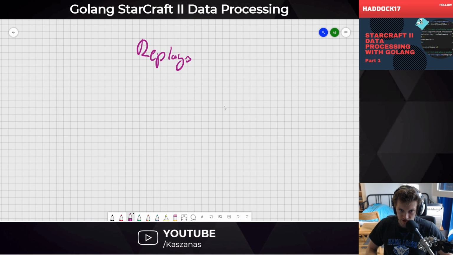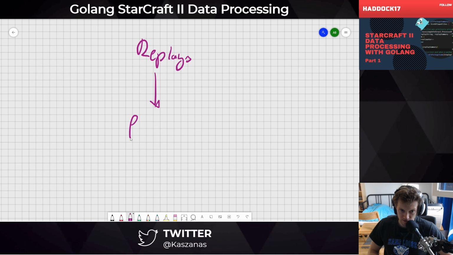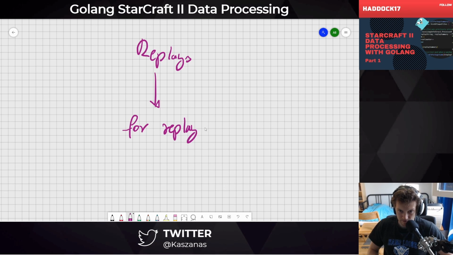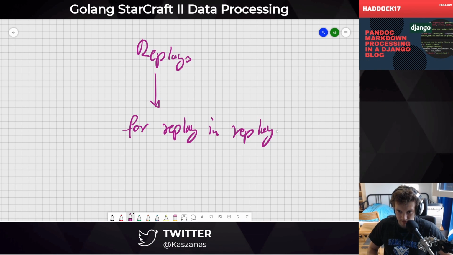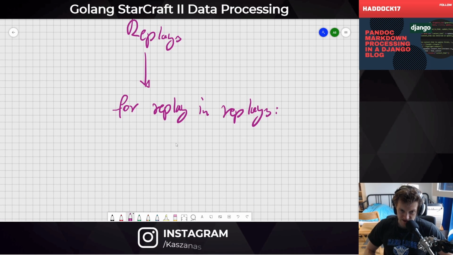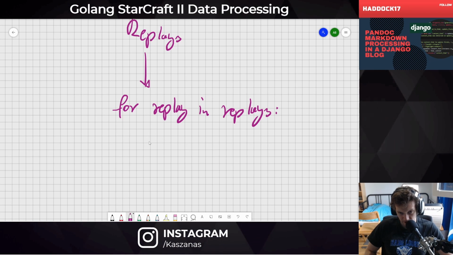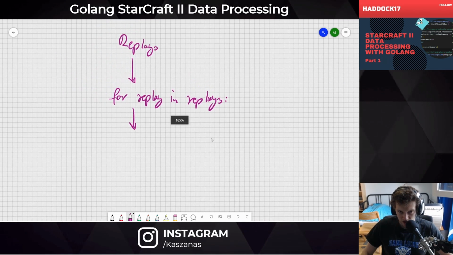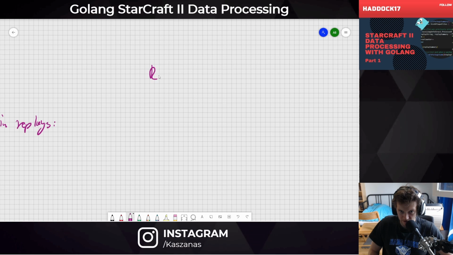We have multiple replays, and currently it's done by processing each replay in replays, let's say. So this would be a for each, and this is done on a single core, single thread, if I remember correctly. And so this will be working substantially slower than, let's say, a multiprocessing approach where we have